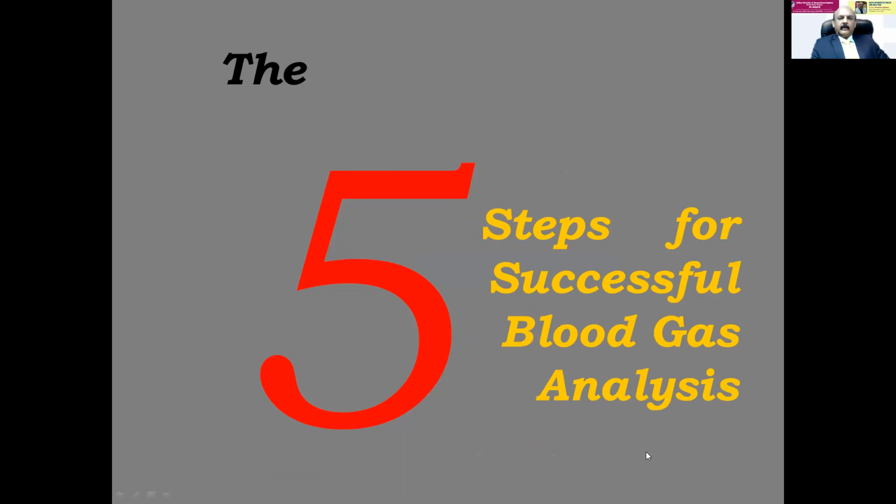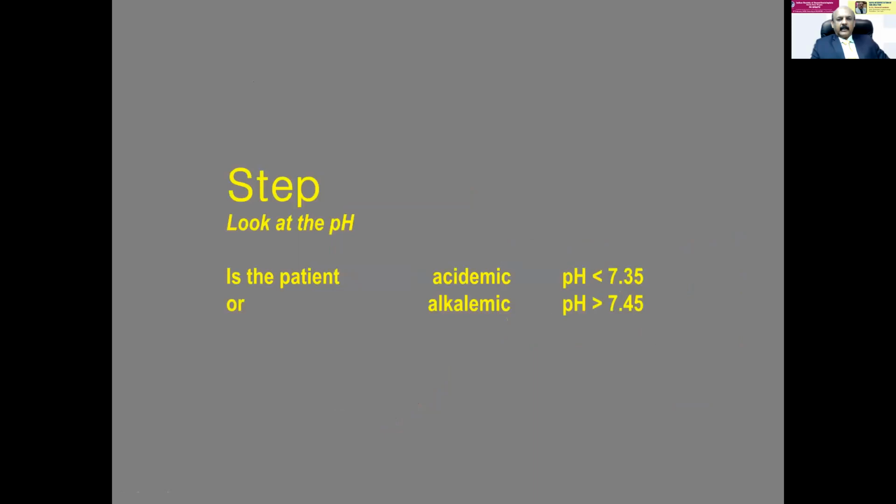So the warming up is over. Now we are entering the subject proper: how to interpret. There are five steps in interpreting arterial blood gases. The first is very easy for you.